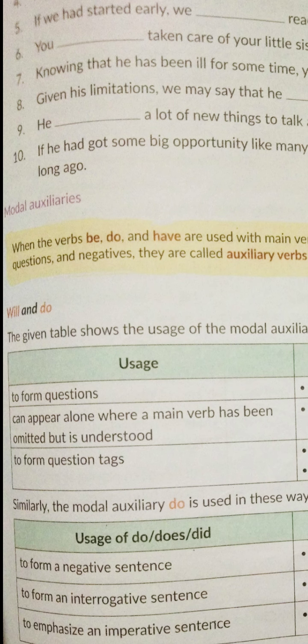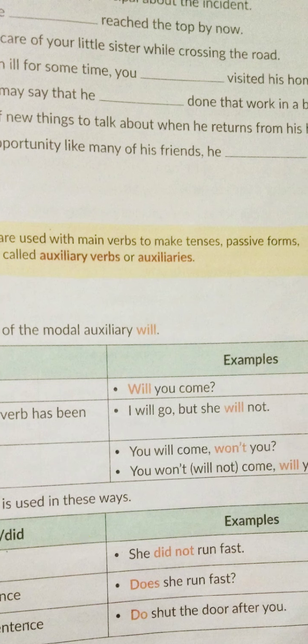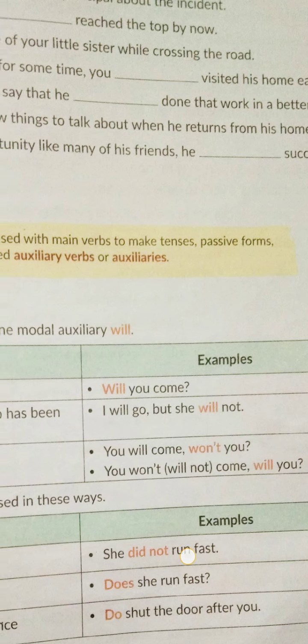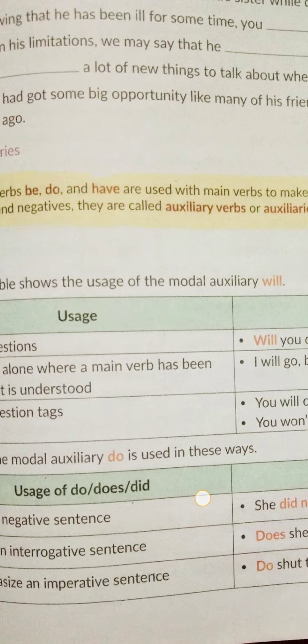It is also used to form question tags, like you will come, won't you? Okay, so the negative of "will" is "won't". Then one more has been given: you won't, that is the contracted form of will not. So you won't come, will you? We know in a question tag, when it is a positive sentence we use a negative question tag. When it is a negative sentence we use a positive question tag.